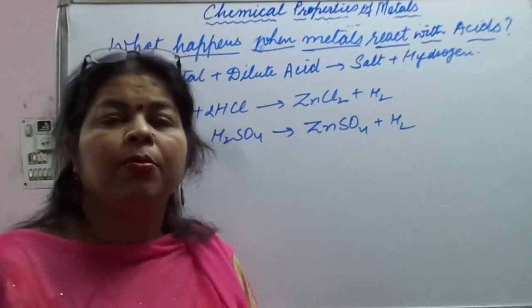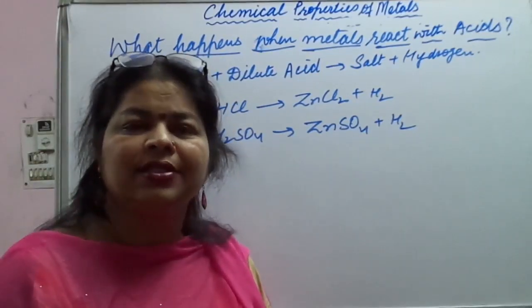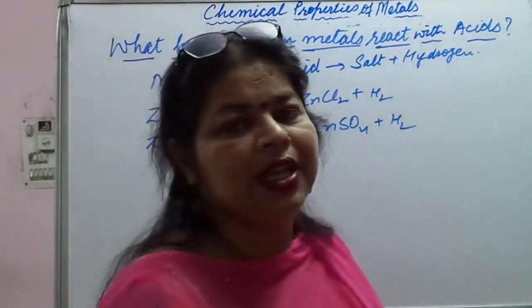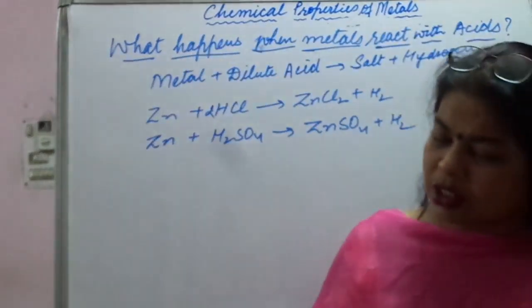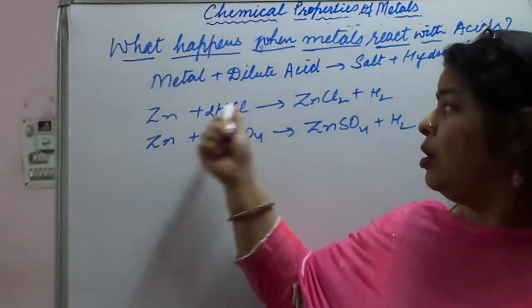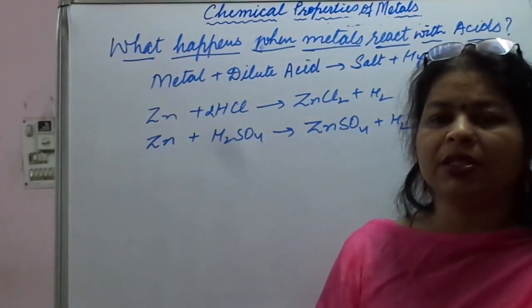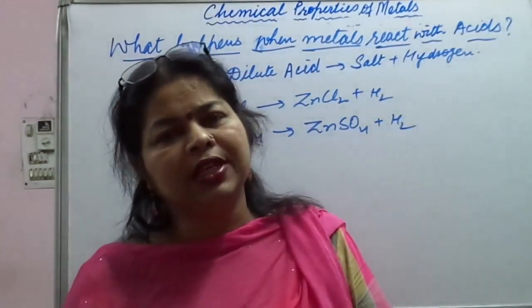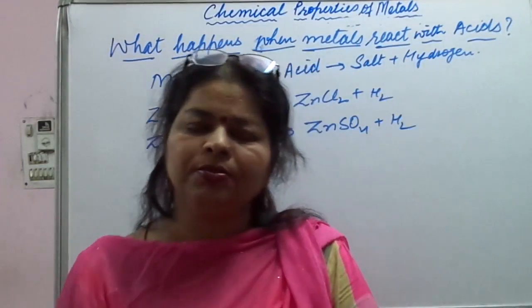You know why? Because HNO3 or nitric acid is an oxidizing agent. What do you mean by oxidizing agent? Which provides oxygen. So when the reaction of metal with nitric acid takes place, the hydrogen gas that is produced will be oxidized and will produce water.